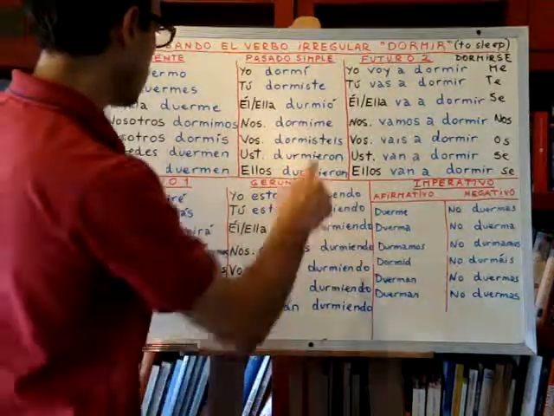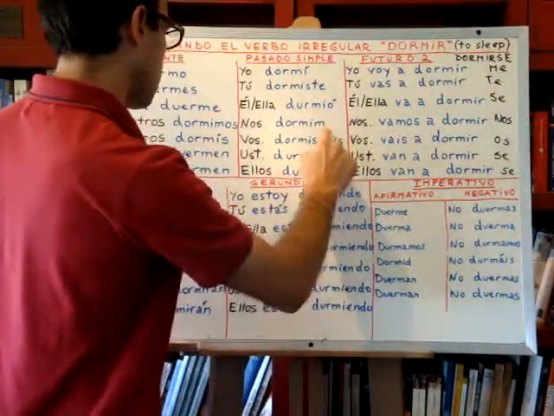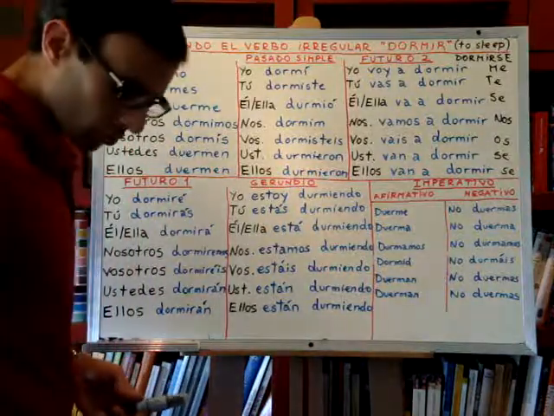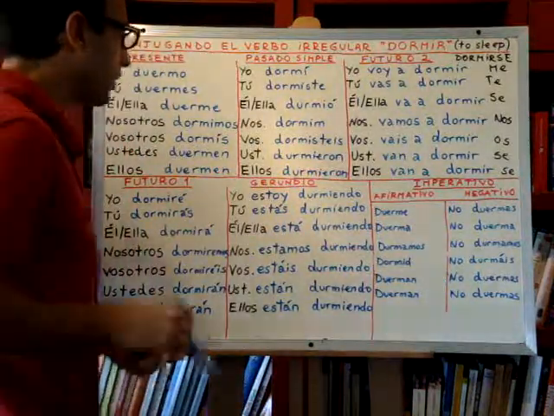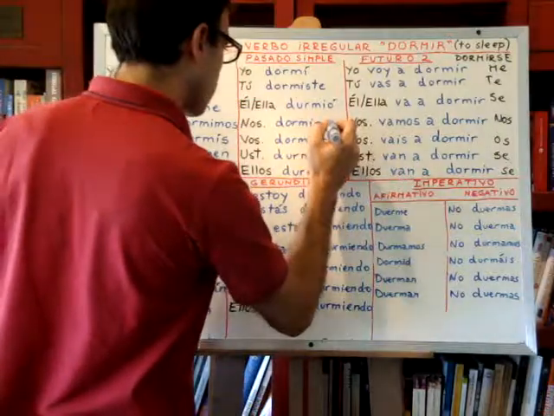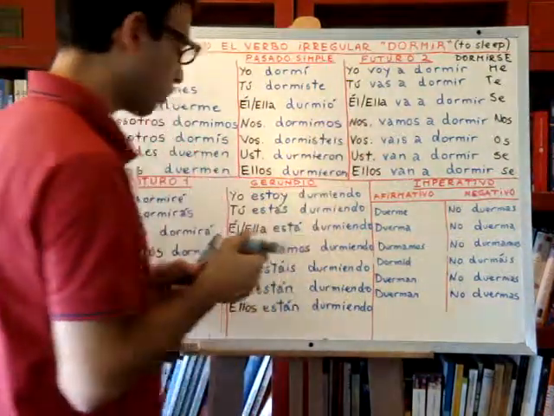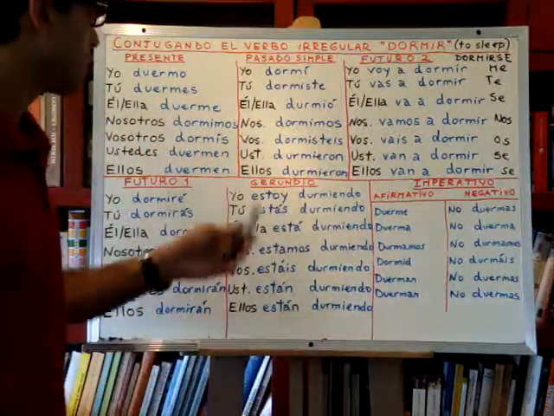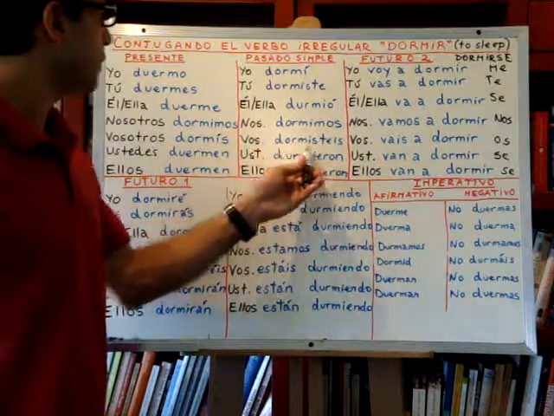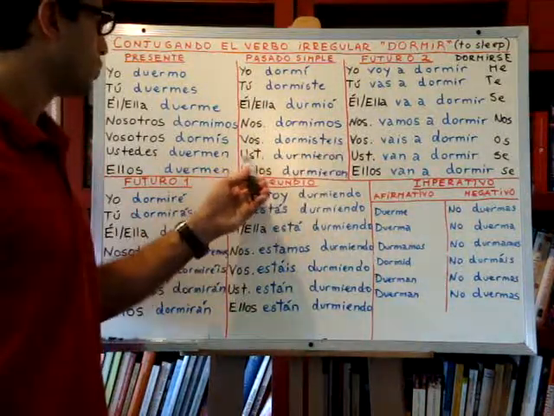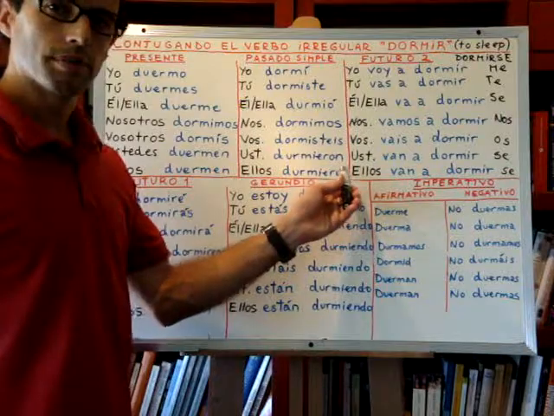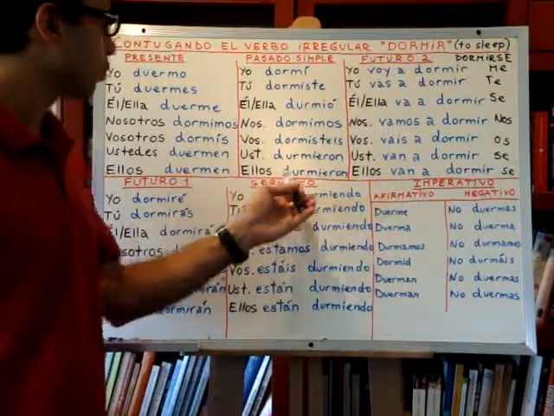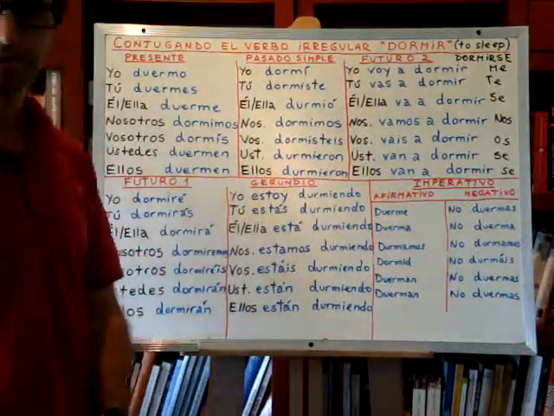Oops, I missed that. Nosotros dormimos is like this. Nosotros dormimos. Vosotros dormisteis. Ustedes durmieron. And ellos durmieron, for they slept.